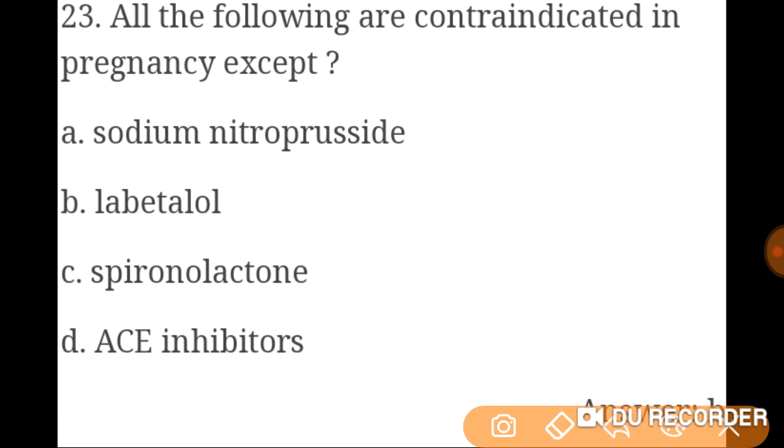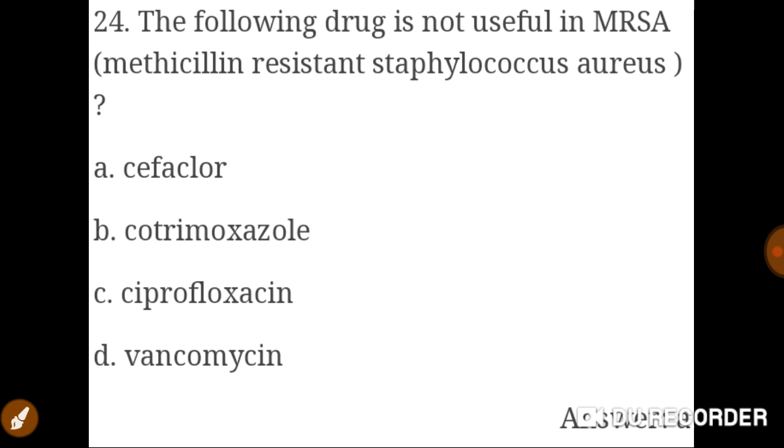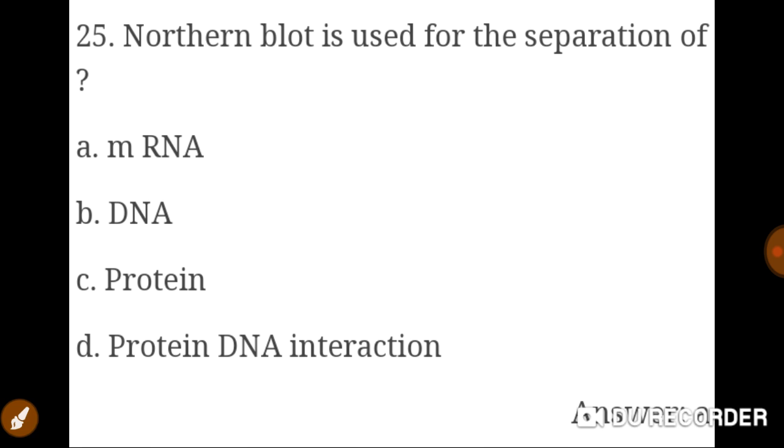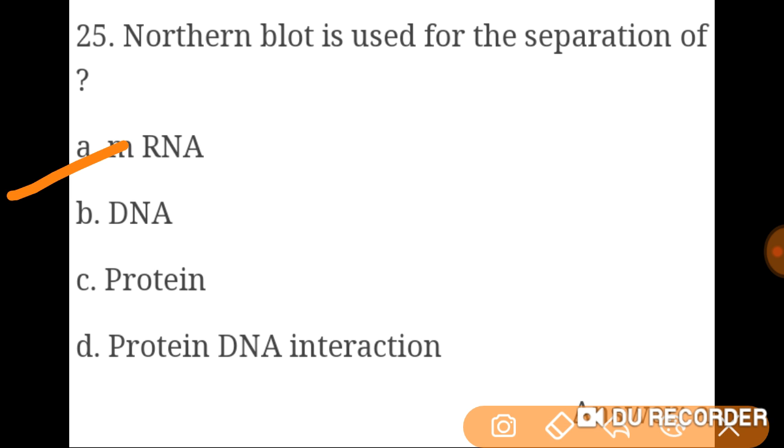All of the following are contraindicated in pregnancy except labetalol, used in severe pregnancy hypertension. The following drug is not useful in MRSA, methicillin resistant Staphylococcus aureus: that is cefaclor. Cefaclor is not helpful. Now, northern blot is used in separation of which of the following: messenger RNAs.